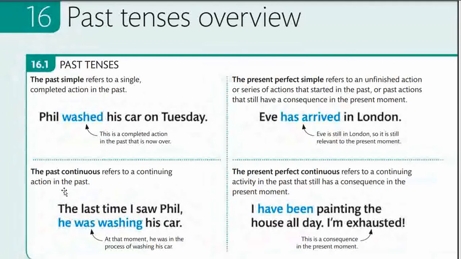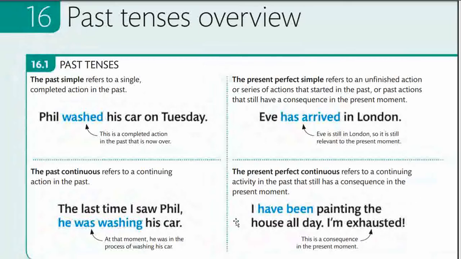The next example that we had seen was the past continuous tense. The action continued in the past. At the moment he was in the process of washing his car, so the action continued in the past. When we use present perfect continuous, we have an impact in the present.